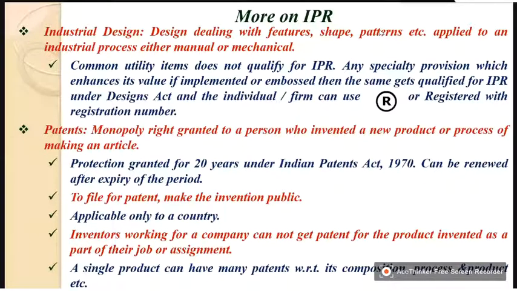So, based on that design, if somebody manufactures it, first that person has to get approval from the person who has developed the design. That means he has to first get the clearance of the intellectual property right holder of the design.